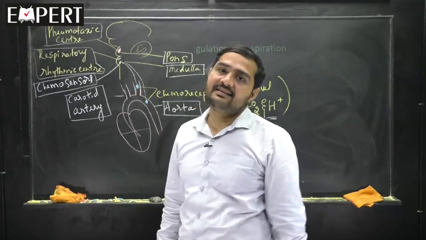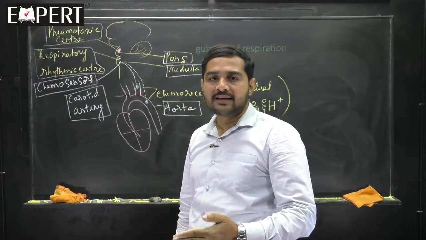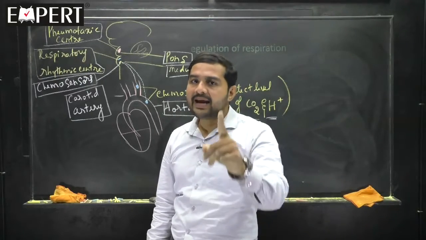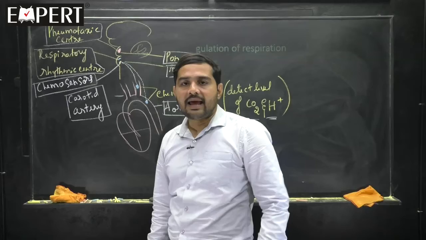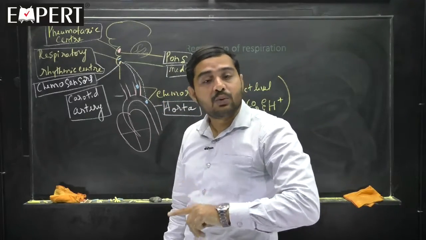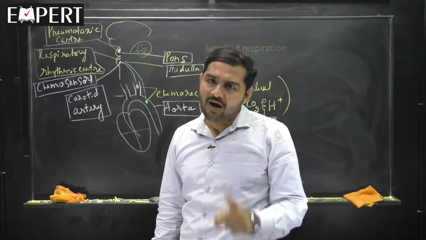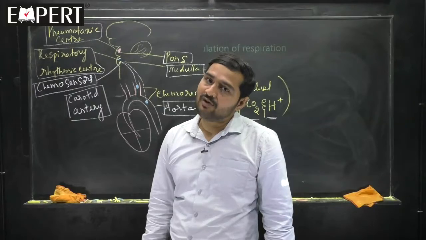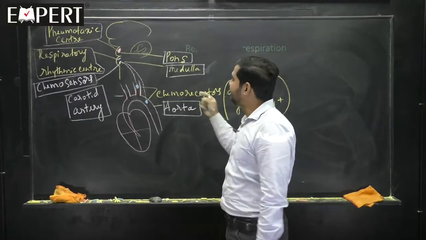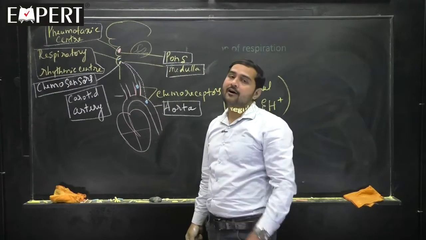H plus will enter. That means a barrier which is called the blood-brain barrier, which will allow H plus to enter, but not CO2. But it is enough, right? Because H plus will form only when CO2 is formed. Please remember, H plus is entering into the cerebrospinal fluid of the brain.